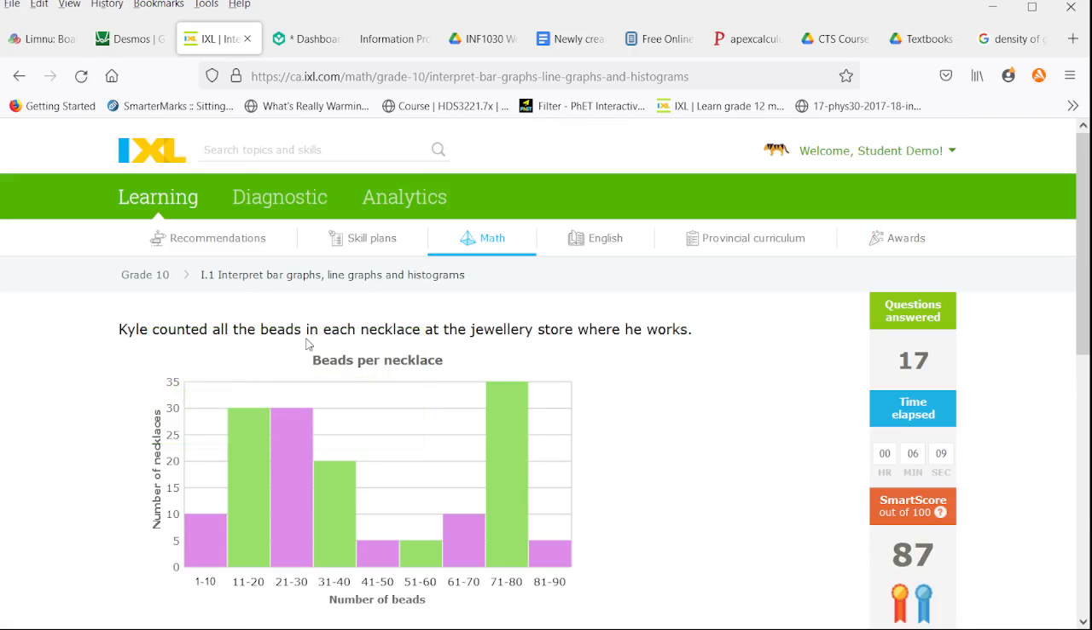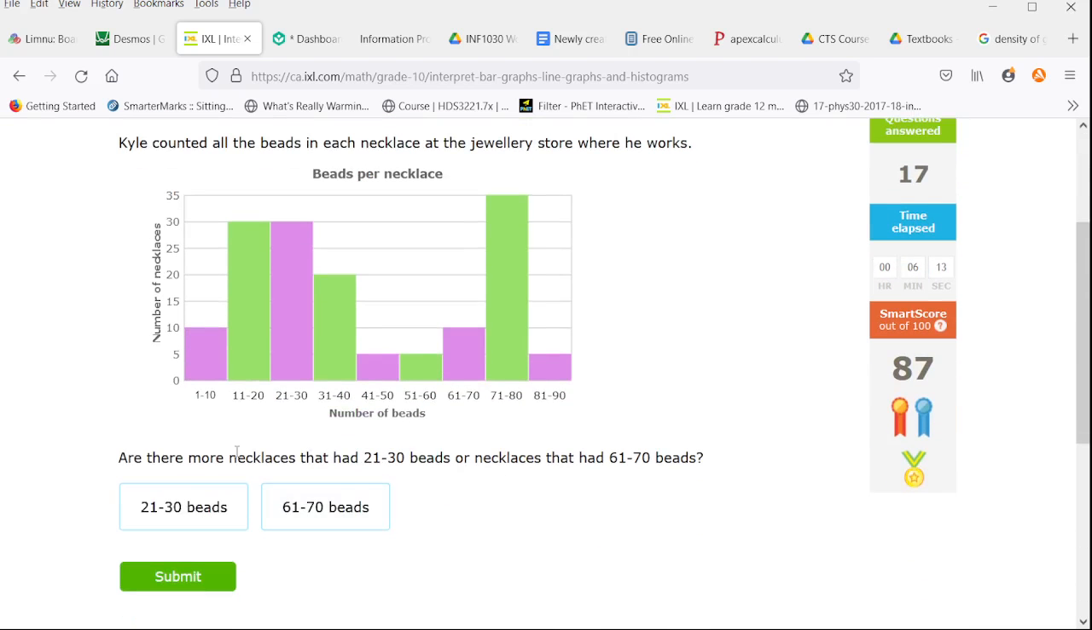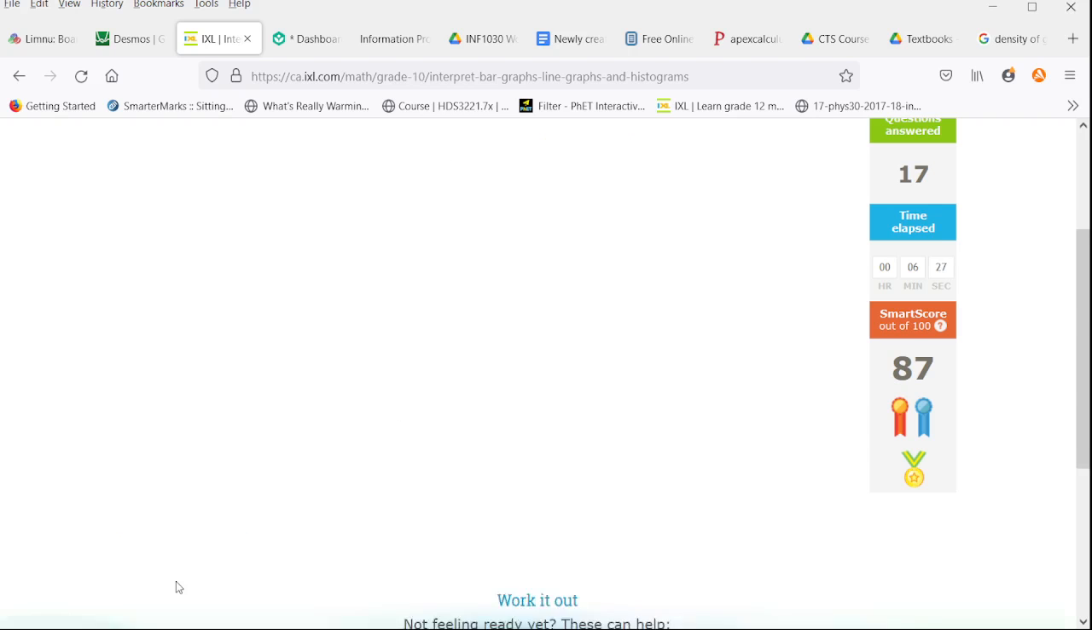So Kyle counted all the beads in each necklace at the jewelry store where he works. Are there more necklaces that had 21 to 30 beads or necklaces that had 61 to 70? 21 to 30, there's 30 of them. 61 to 70, there's 10. So definitely more in the 21 to 30 range.